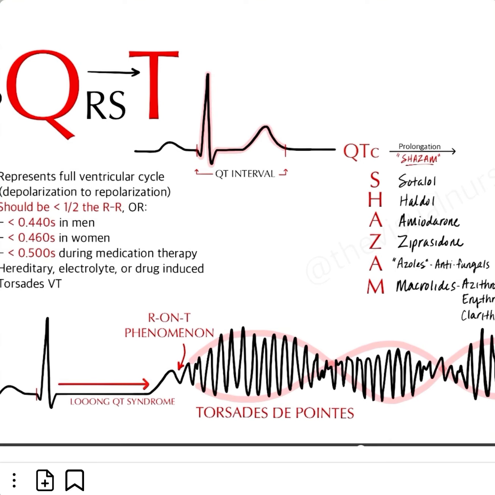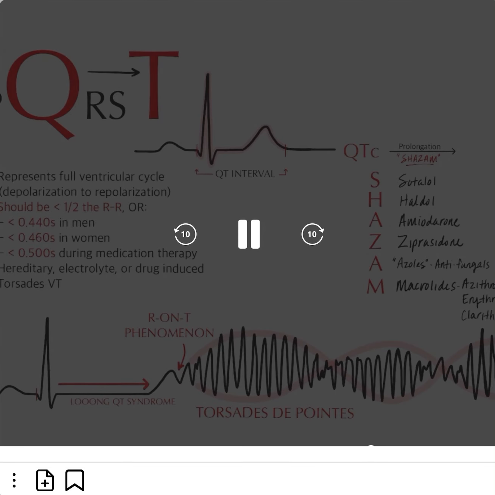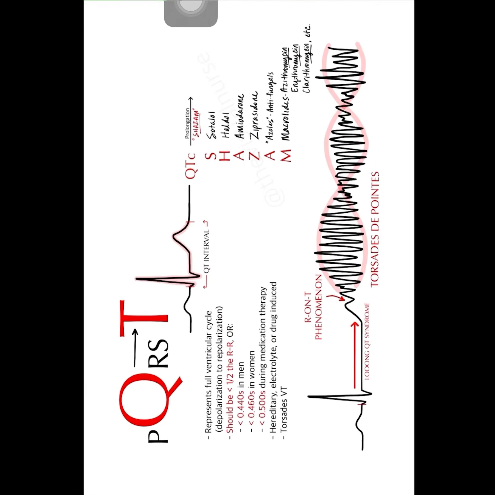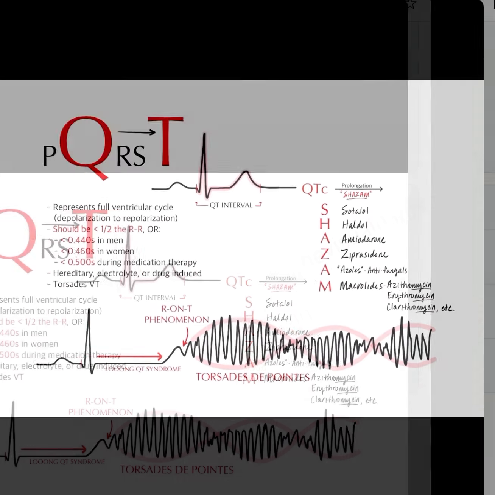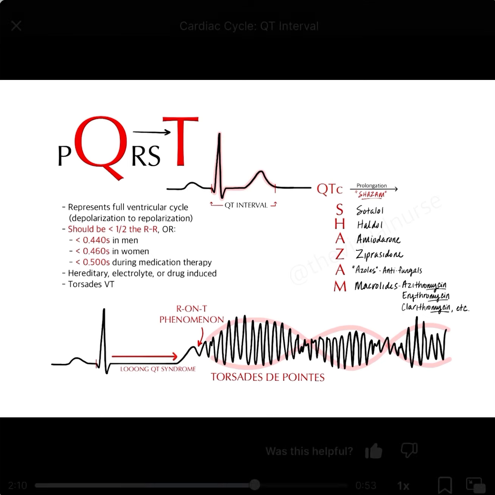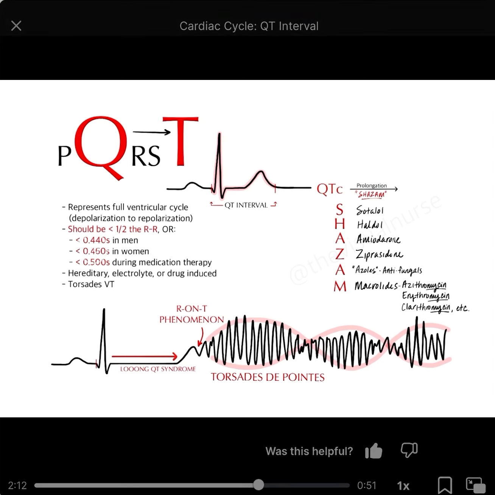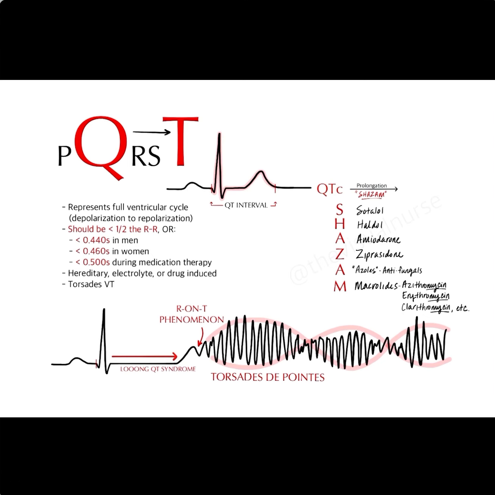and repolarizing, the heart can be thrown into this electrically chaotic state where cardiac output has the potential to fall dramatically. And remember, the major reason why we care about any of these cardiac arrhythmias is the effect that they have on total cardiac output. So be on the lookout for the medications that you see listed here. They're commonly known to prolong the QT interval, but just be aware that it's not a conclusive list.